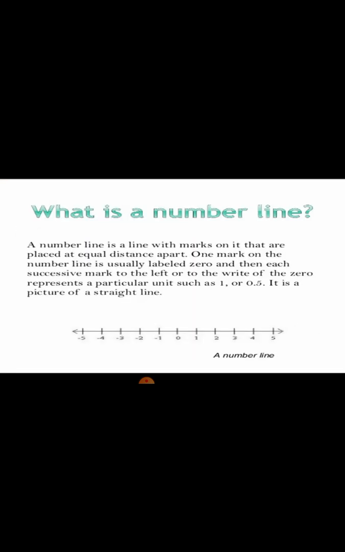What is a number line? A number line is a line which is marked with 0, and on either side we have positive or negative numbers. They are equidistant from 0. In our next video, we are going to learn how to represent rational numbers on a number line.